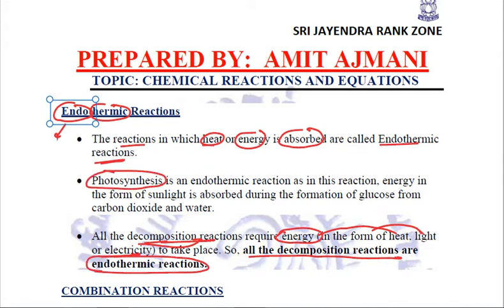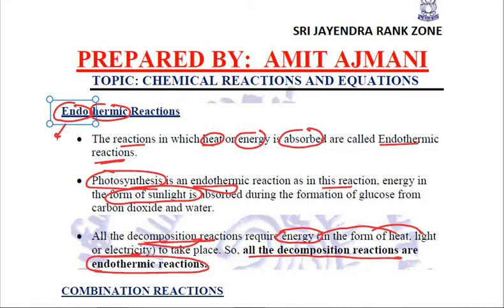Photosynthesis. This is also an endothermic reaction. Why? Because in this reaction, energy is absorbed. And in which form? It is absorbed in the form of sunlight. So plants consume sunlight, the solar energy, for the formation of glucose from carbon dioxide and water. We know what exactly photosynthesis is. So these are endothermic reactions.